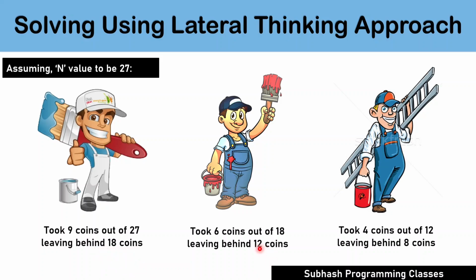The second assistant takes one third of 18 coins, which is 6 coins, leaving behind 12 coins. The third assistant takes one third of 12 coins, which is 4 coins, leaving behind 8 coins. As you can see in this example, the second and third assistants have got a lesser number of coins compared to the first assistant.